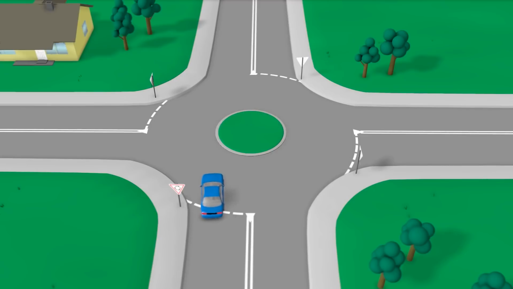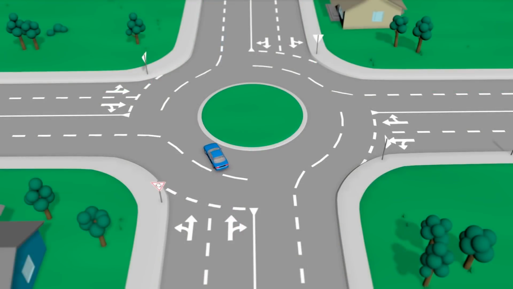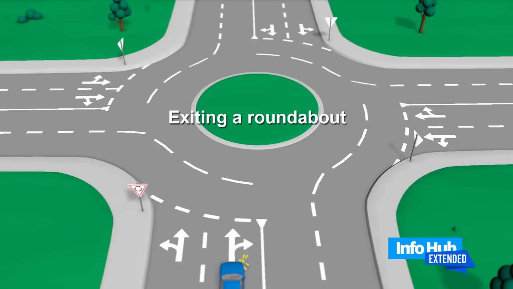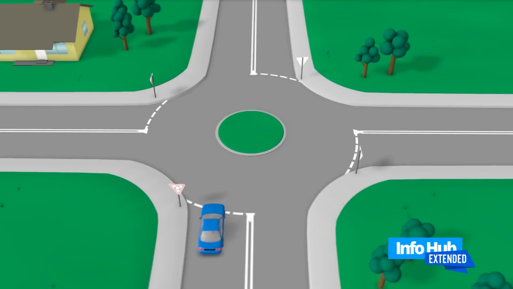You don't need to signal when approaching the roundabout if you are going straight ahead. You may approach the roundabout from either the left or right lane unless there are road markings with other instructions. Exiting a roundabout. As when you exit a road, you must signal left when leaving a roundabout, if it is practical to do so, and you should stop indicating as soon as you have exited the roundabout. However, when you are travelling straight ahead on a small single-lane roundabout, it may be impractical to indicate when exiting.